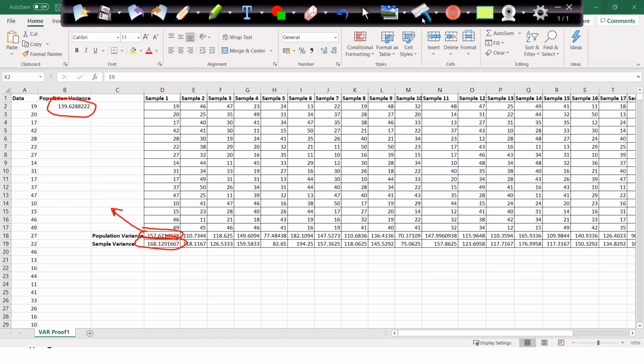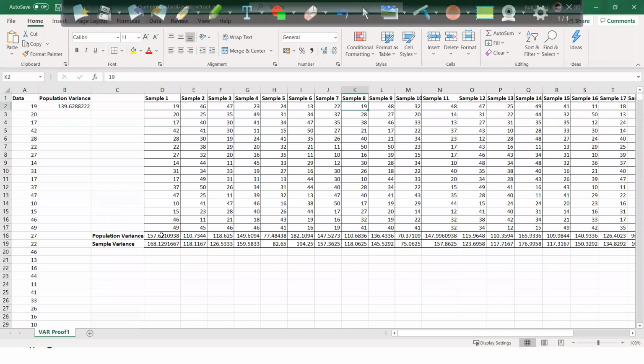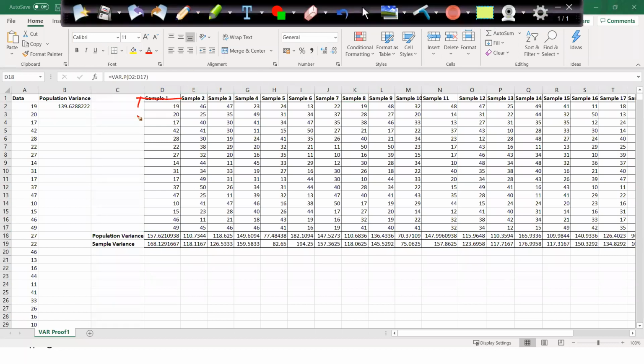If you see the formula here, I took the variance of population. Try to understand this: this sample I considered as a population. When I consider this as a population, the formula I apply is xi minus mu whole square by n, where xi is the individual value, mu is the average of these values, and n is the number of records.